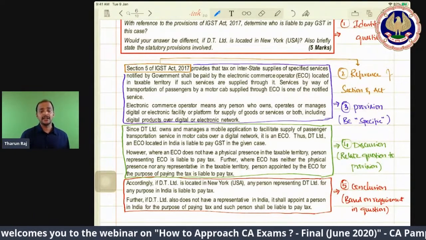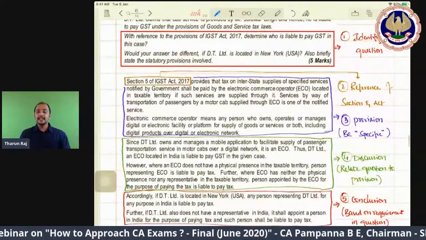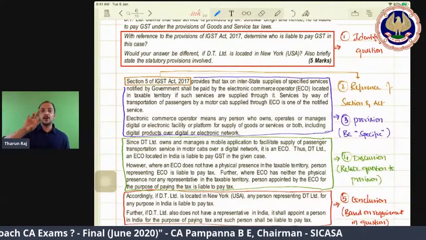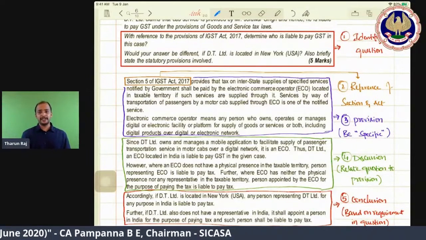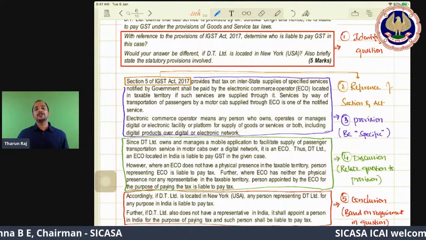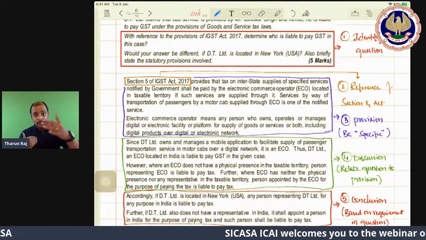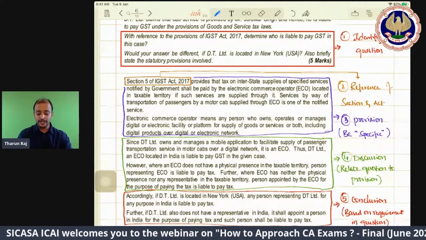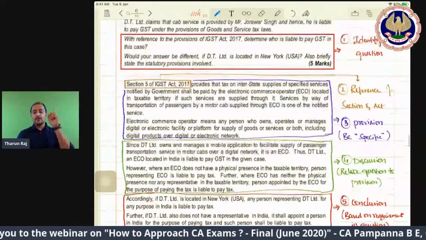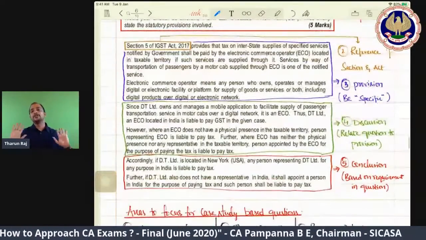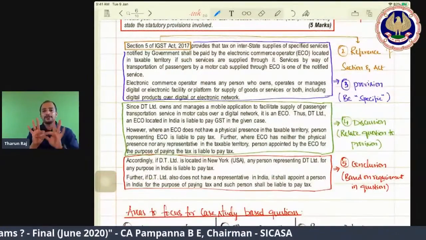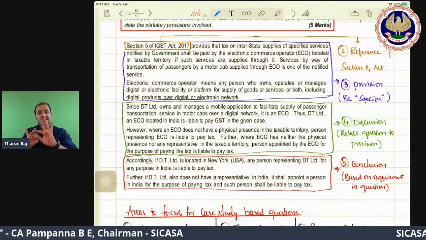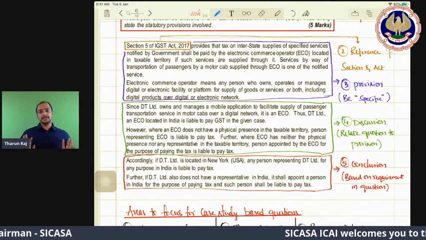And then the discussion. In the present case, is the said activity supplied through an e-commerce operator? Is it notified for liability to pay GST on the e-commerce operator? Now relate the question to the provision. And finally, what is the conclusion that you need to write? Who is liable to pay GST? That point you need to write in the conclusion. So the 4-point approach: reference, provision, discussion, and finally conclusion.